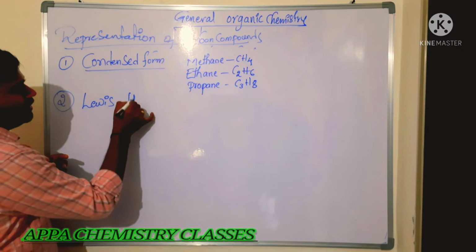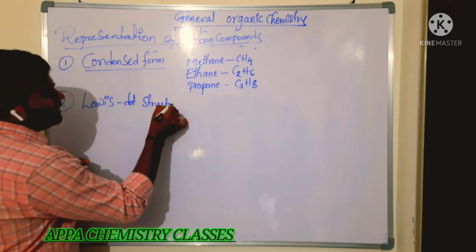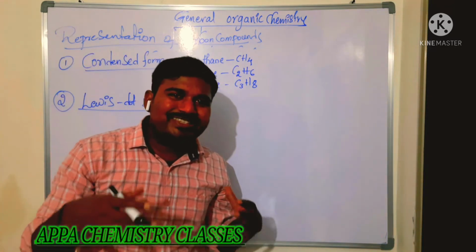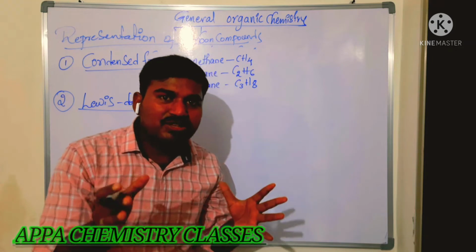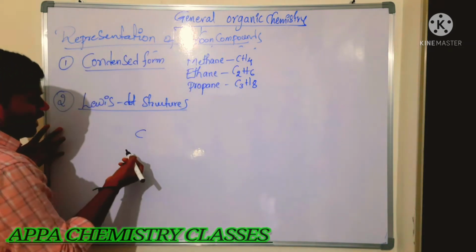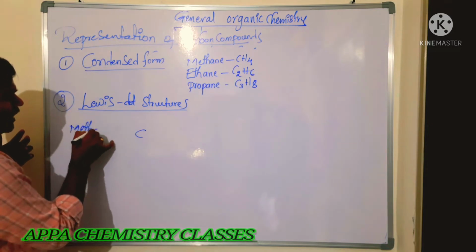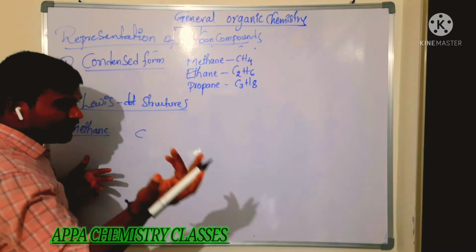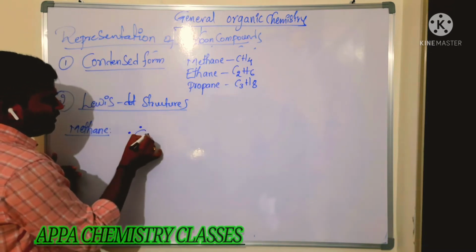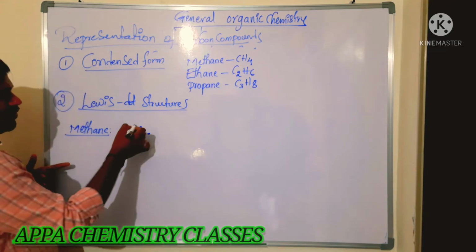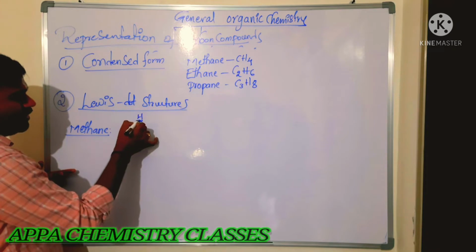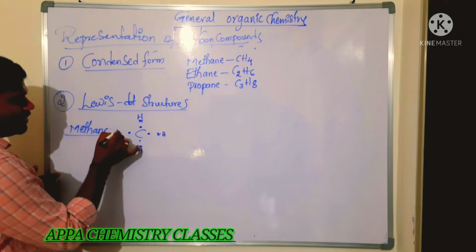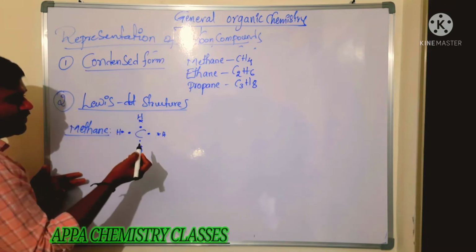So what are Lewis dot structures? You know that a Lewis dot symbol implies the number of valence electrons present in the atom. For example, carbon will have how many Lewis dots? In carbon, the number of valence electrons is 4, so we have to put 4 dots. Now in methane, 4 hydrogens are there. You can take stars or dots. I am taking stars for the hydrogen valence electrons and dots for the carbon.